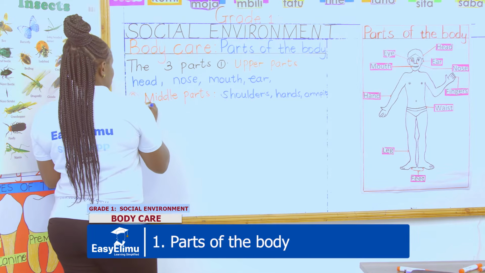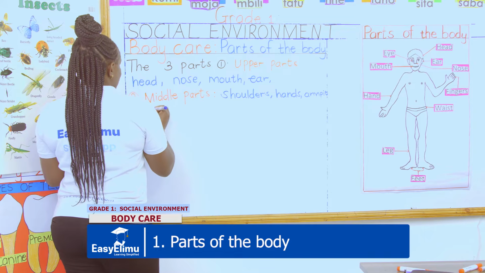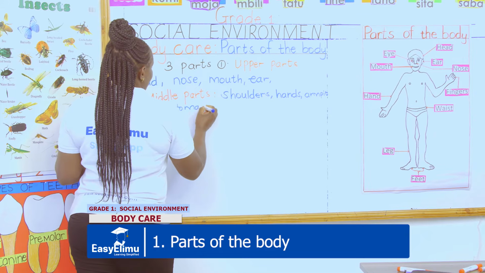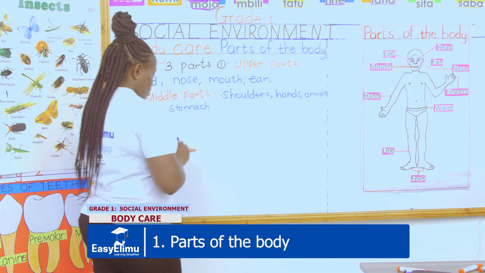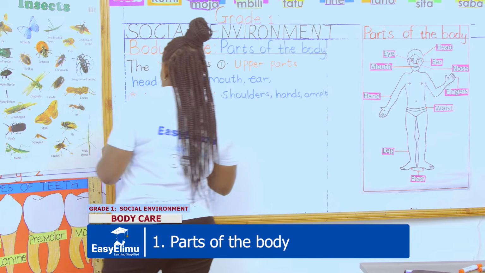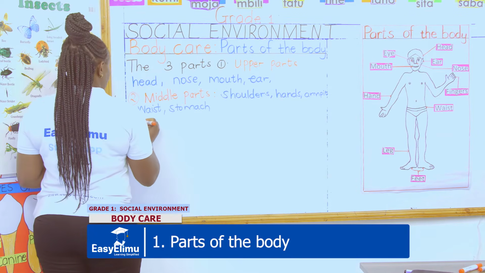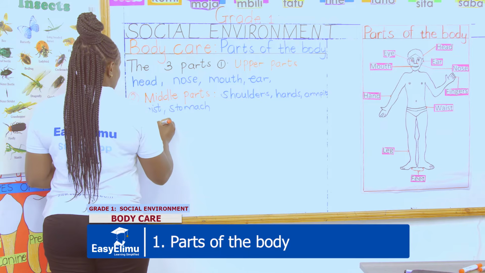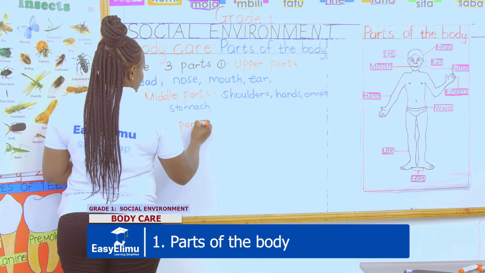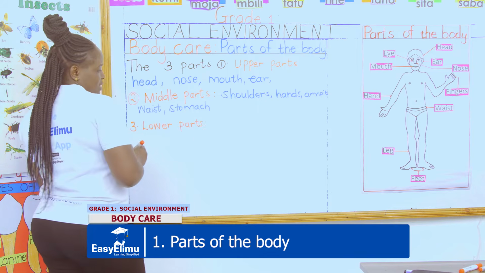Then we have the waist. The stomach is also part of the trunk or the middle parts. And lastly, the other part we have is the lower part. Who can tell me which one is the lower part? Which parts are called the lower parts?